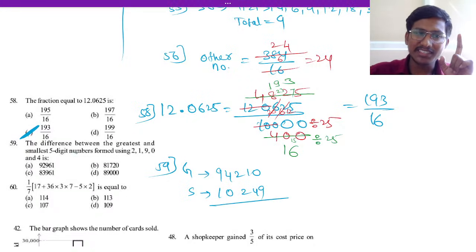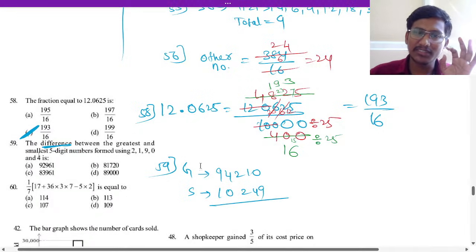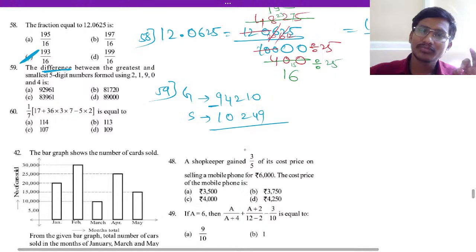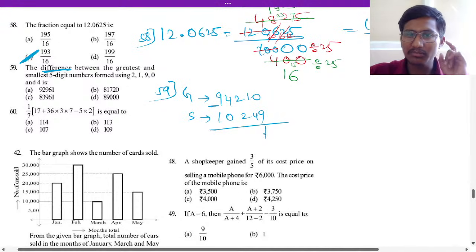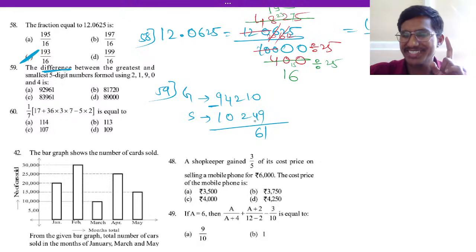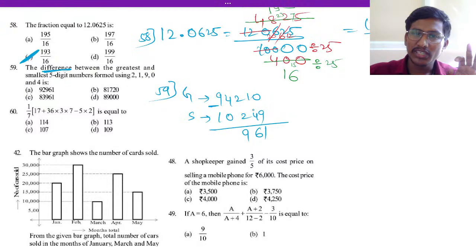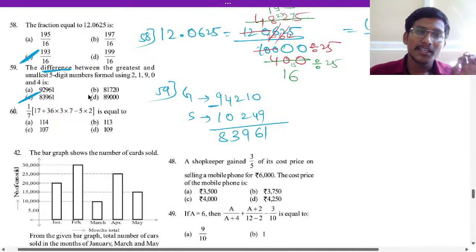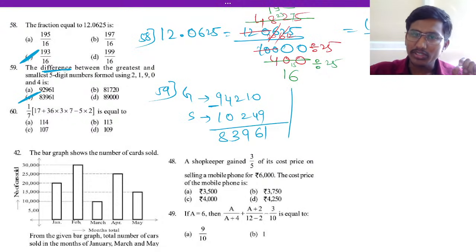So minus, they are asking the difference here, we have to minus them. So if you minus them, 0 minus 9, what answer will come? That is 1 here, and then 10 minus 4 is 6, and then 1 minus 2, 11 minus 2 is 9. So then here 3 will be remaining, and then 8. 83961 is option C for the 59. Okay, good.